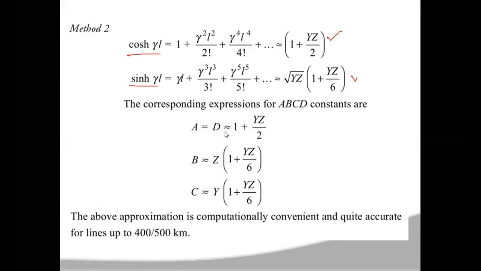So then the ABCD constants can be written as A is equal to D, which is approximately equal to cos h gamma L, which is 1 plus YZ by 2. B is Z into 1 plus YZ by 6, from sin h gamma L. And C you will get as Y into 1 plus YZ by 6. Okay. So if you substitute these in the 17th equation, you can calculate the ABCD constants. By using these equations, you will get approximately accurate values for transmission lines which are up to 400 to 500 kilometers.